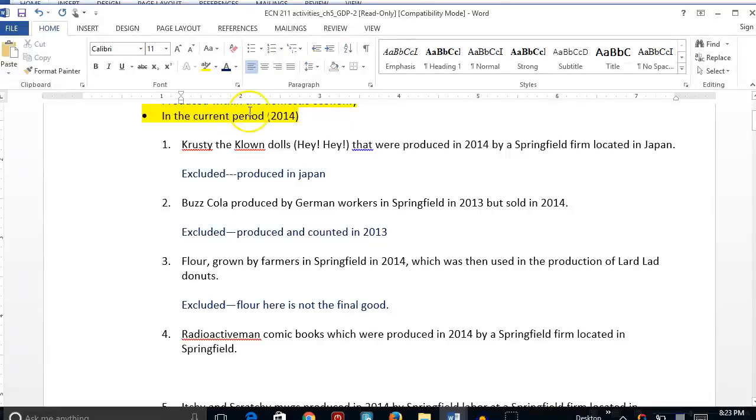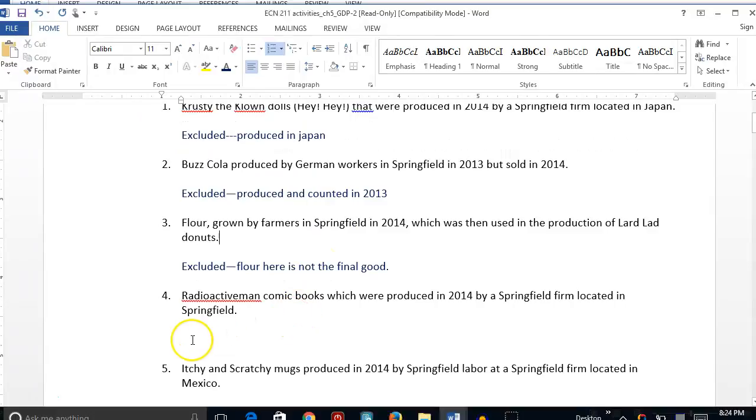Now, had this said flour purchased by Marge, then that would be included, because in that context, Marge is buying the flour from the store. She's using it in her home. Then it's the final good. But here, this flour is used by a firm to produce something else, donuts. So it is not the final good in this context. So we have to be careful with that one.